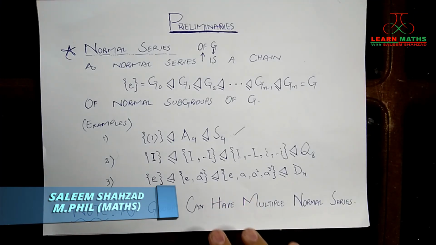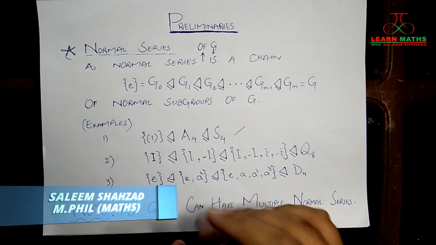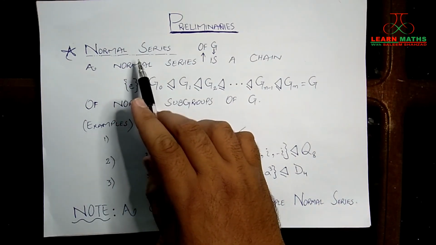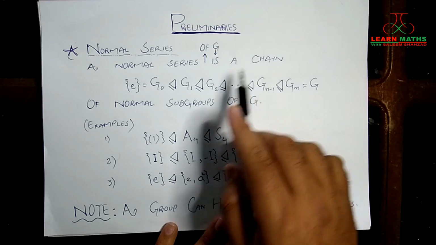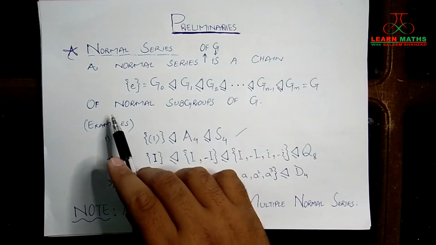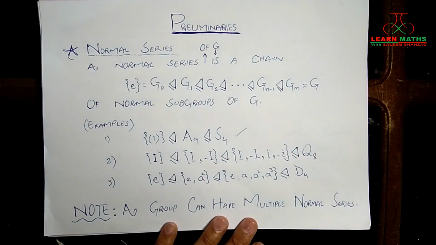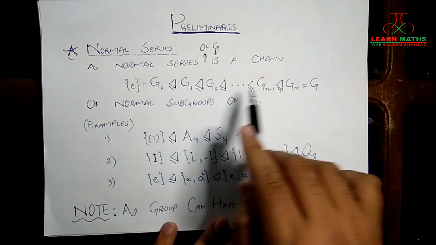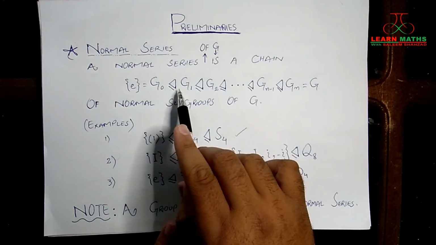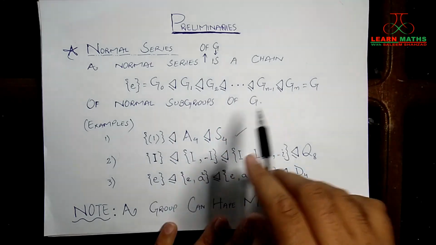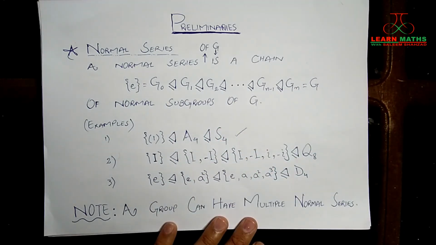The first definition that we are going to look at is the definition of a normal series. A normal series of a group G is a chain like this of normal subgroups of G. As you can see from the page, all of these G0, G1, G2, G3 and so on are normal subgroups of G. And this is the only difference between the normal series and a subnormal series.